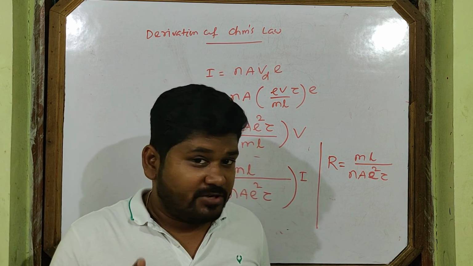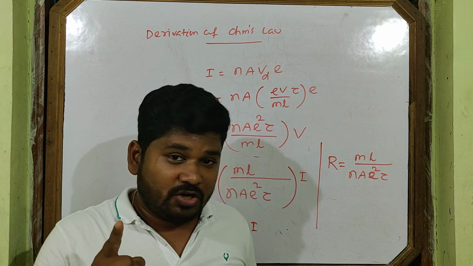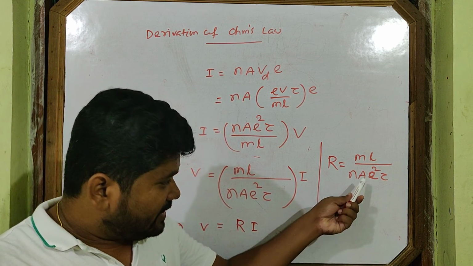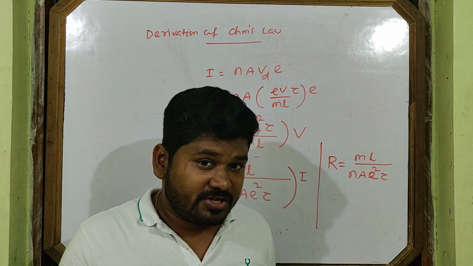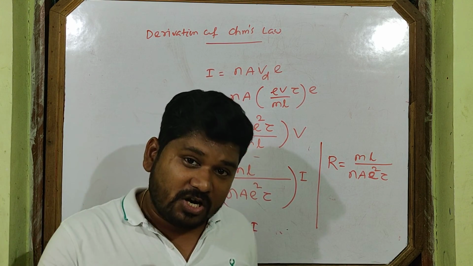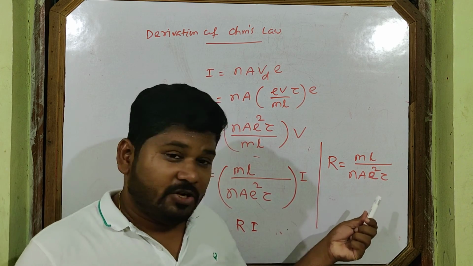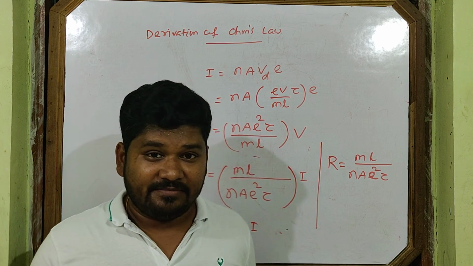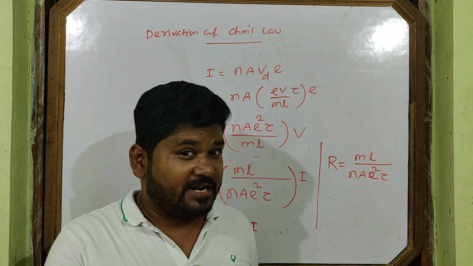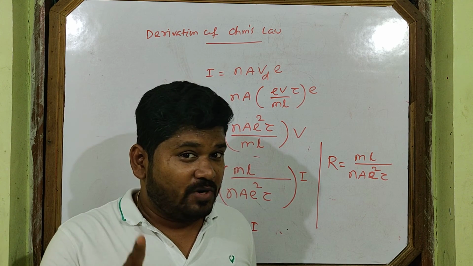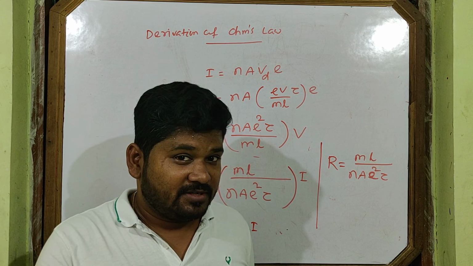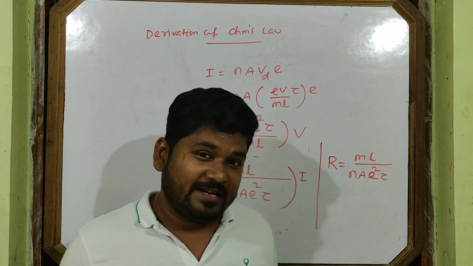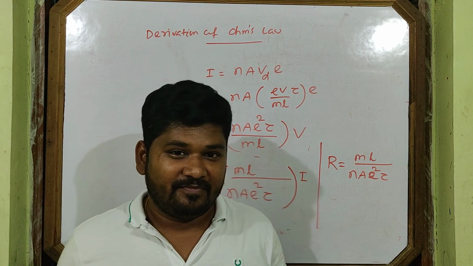N, small n, I told you, is the free electron density, constant for a particular material. A, the area of cross section, is constant for a particular conductor. Small e is always constant. Tau, the relaxation time, only depends on temperature, as I told you in the previous class. So if temperature is constant, then tau is constant.